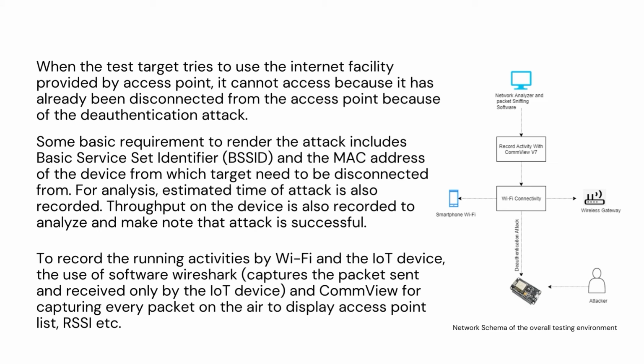All the activities between the Wi-Fi and the IoT device are monitored using Wireshark and ComView, and our web display is also used to list access points, RSSIs, MAC addresses, etc. Some of the basic requirements to render the attack include the BSSID and MAC address of the device which needs to be disconnected.